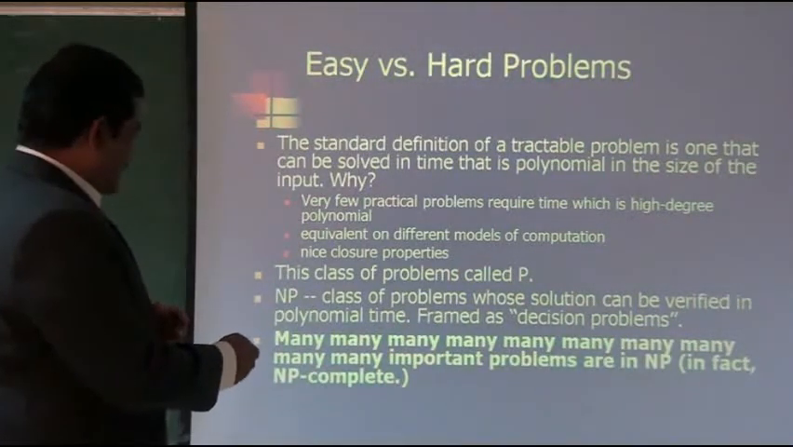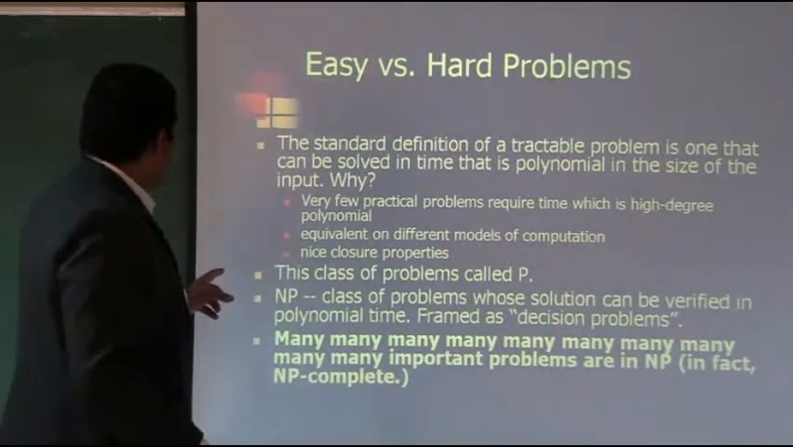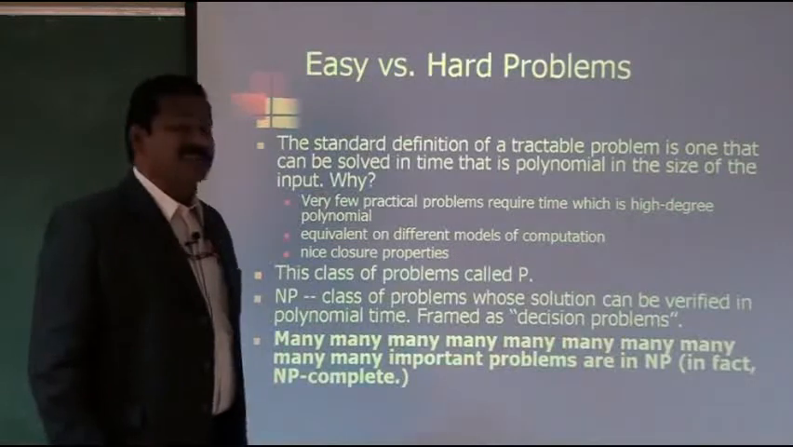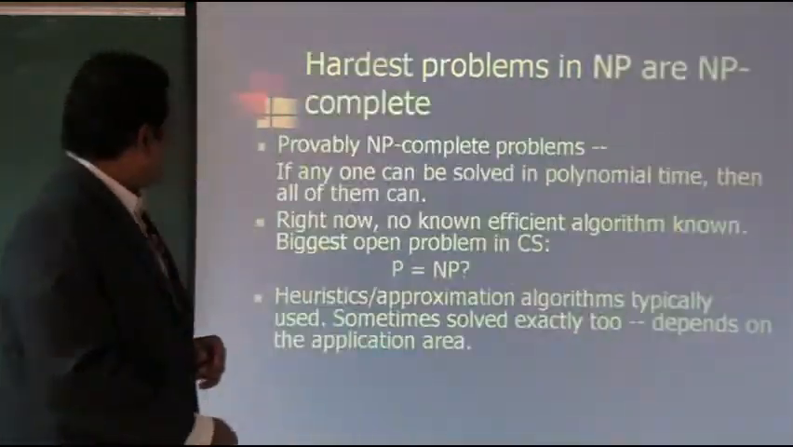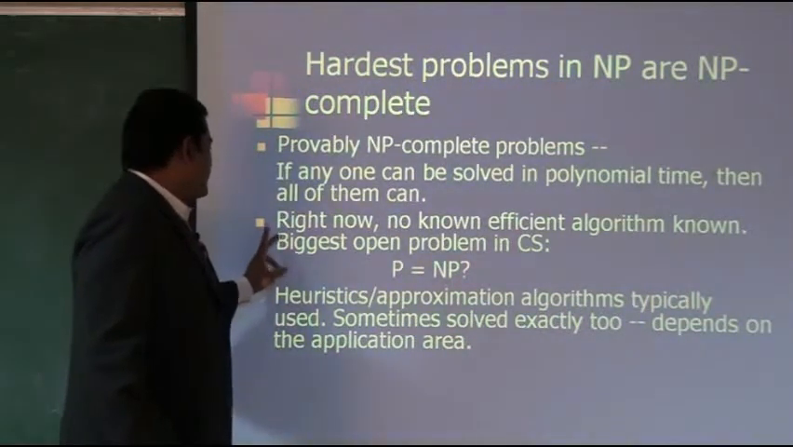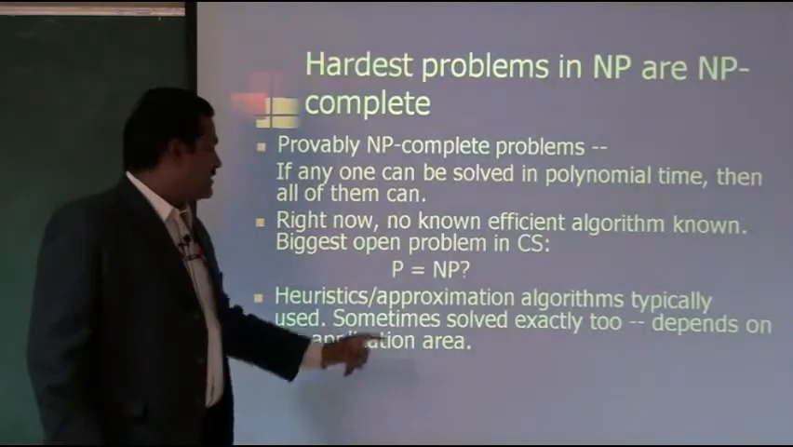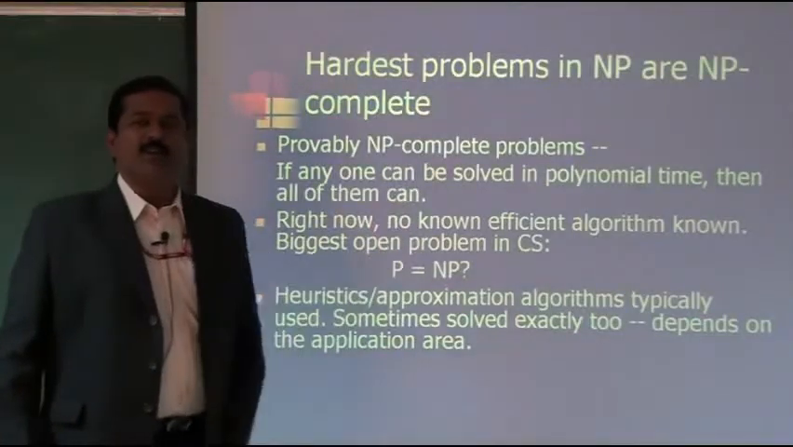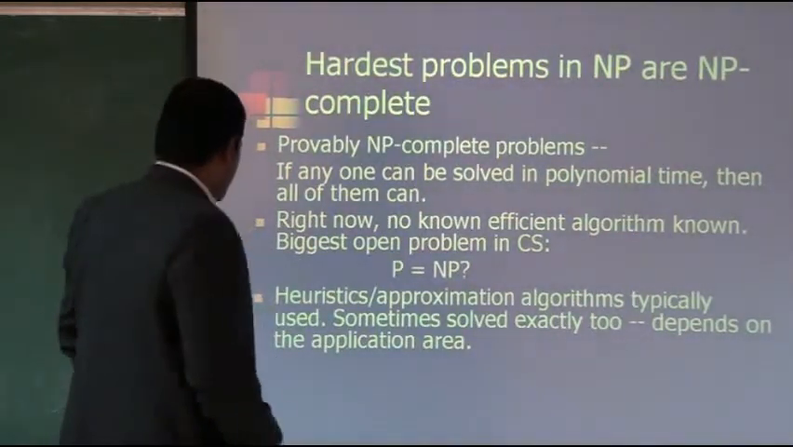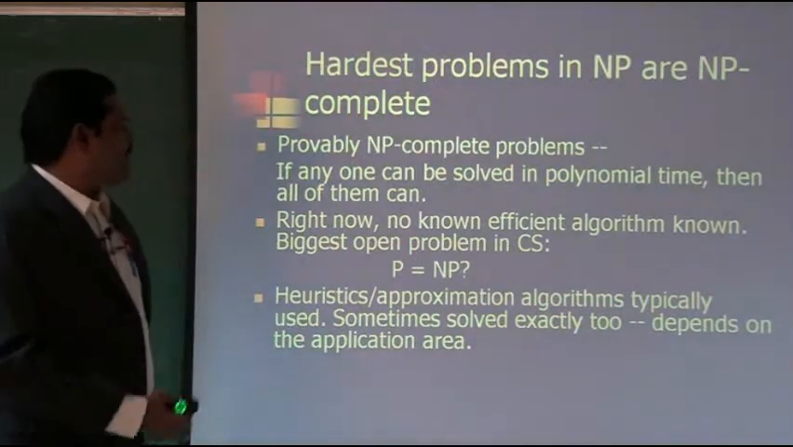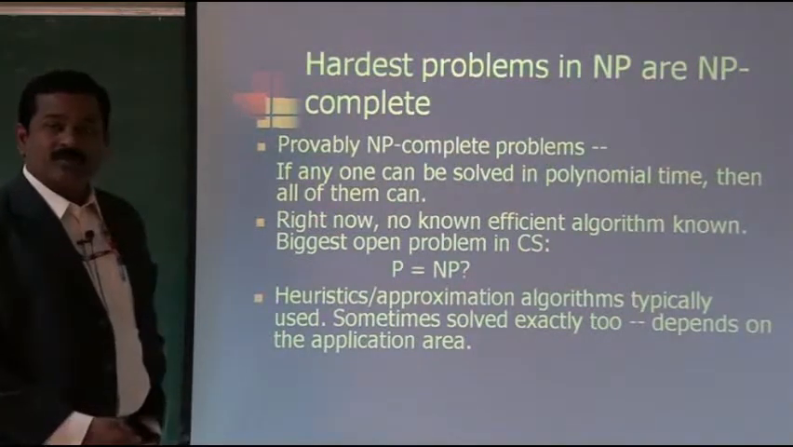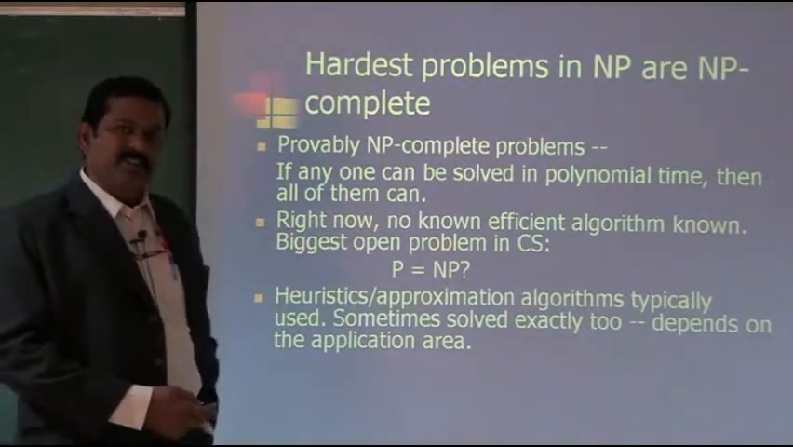Okay, so NP problem means the class of problems whose solution can be verified in polynomial time, framed as decision problems. Right now the biggest open problem in computer science is whether P equals NP or not. So that is the biggest question now, and scientists everywhere are working on it. Heuristics and approximation algorithms are typically used to solve these kinds of decision problems in many areas of engineering applications.